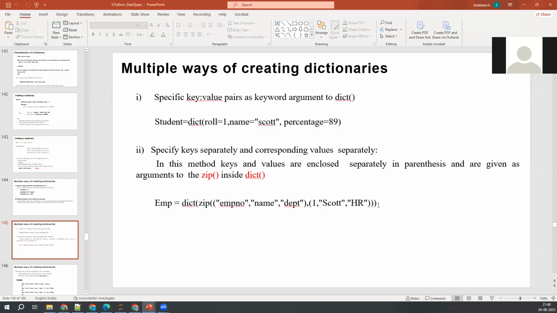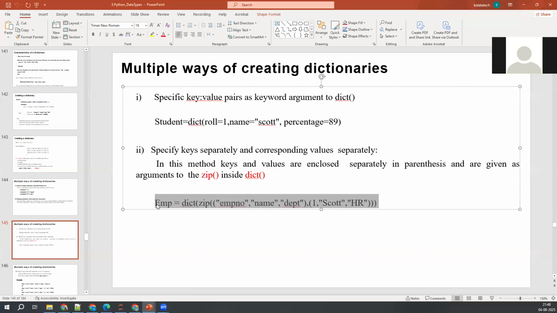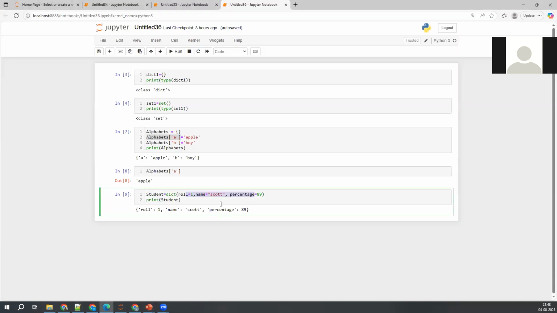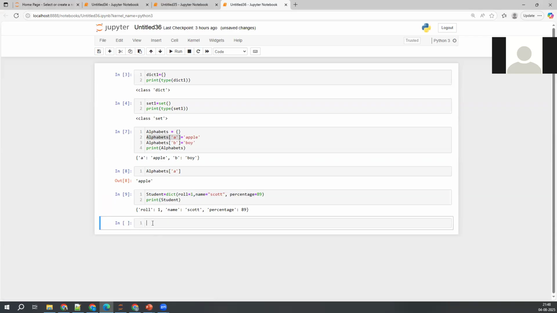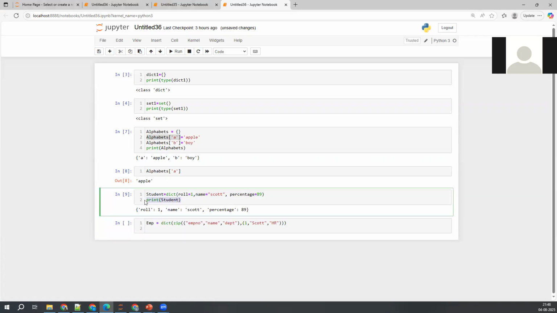This is also one more way to represent it, guys. We have a zip function. I'll talk about the zip function also in Python. Why do we use that? So I wanted to print this. Here, employee number, name, department. These are the keys. These are their corresponding values.